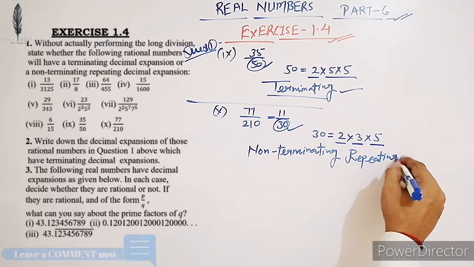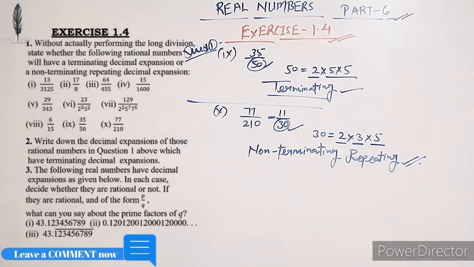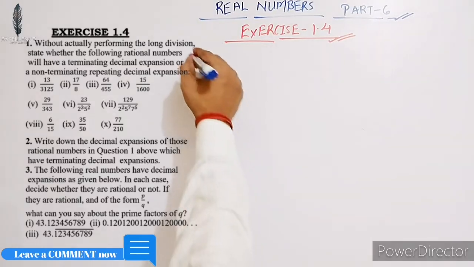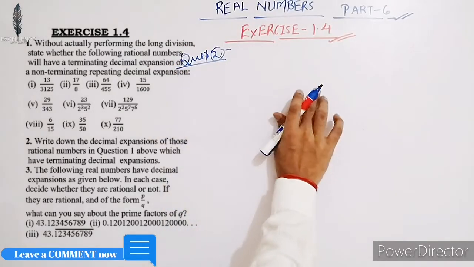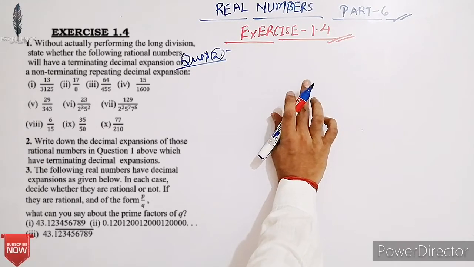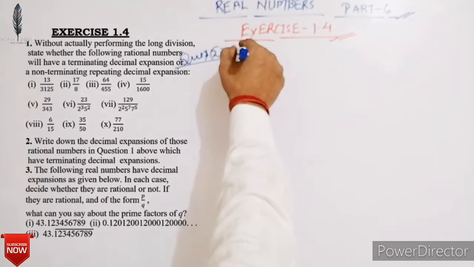Non-terminating repeating decimal expansion. Okay. Let's see question number 2. Write down the decimal expansion of those rational numbers in question number 1 which have terminating decimal expansion.